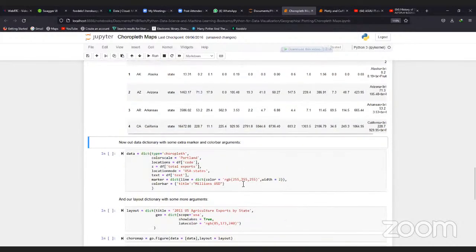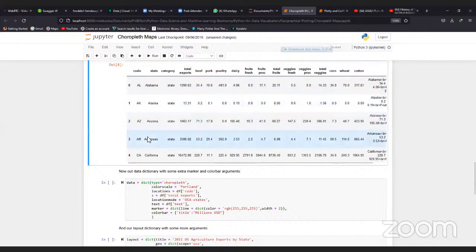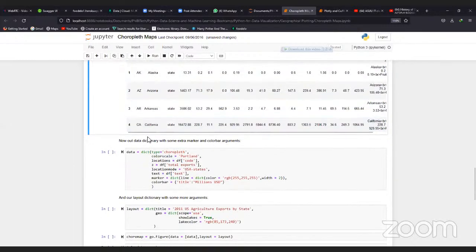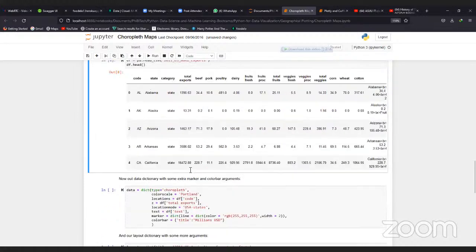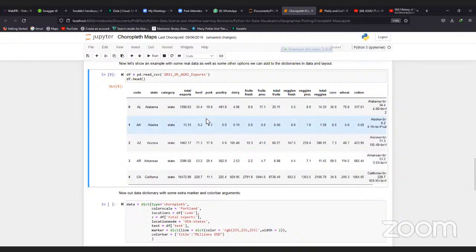Now I want to plot for that data. You can see type Choropleth, color scale Portland, then locations df.code. So we are picking our locations from this code column here. We would have to create codes for Nigeria, something like that. Then we have the total exports, that's z. Then location mode USA-states, text df.text. We have our text somewhere here.